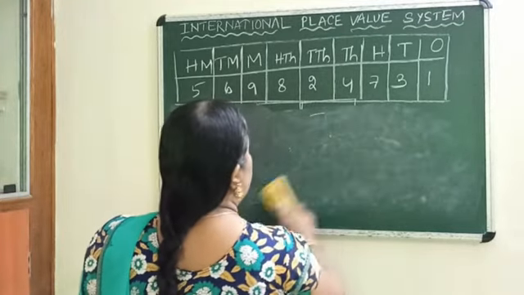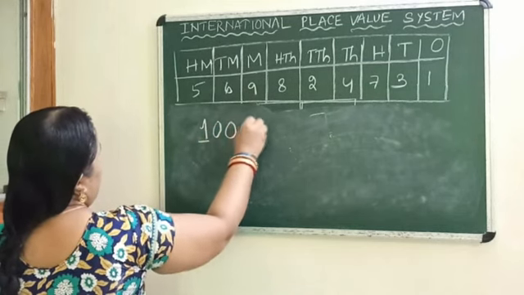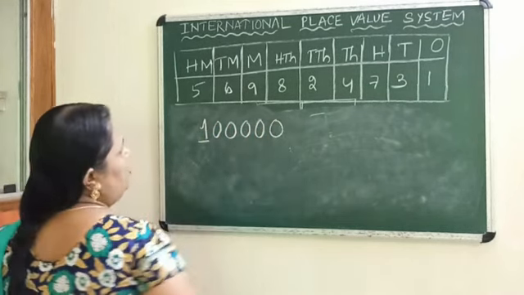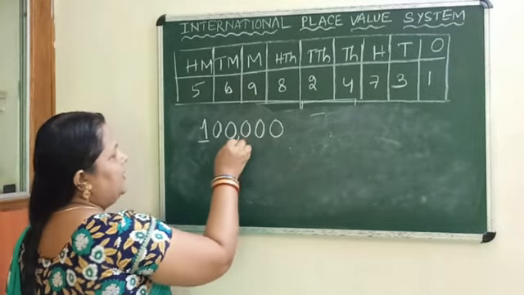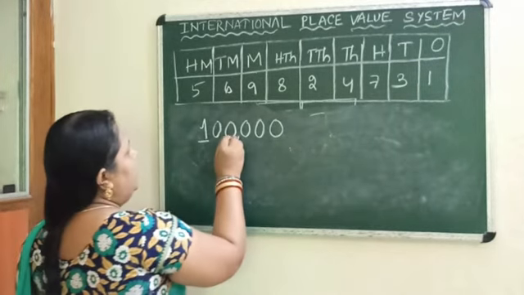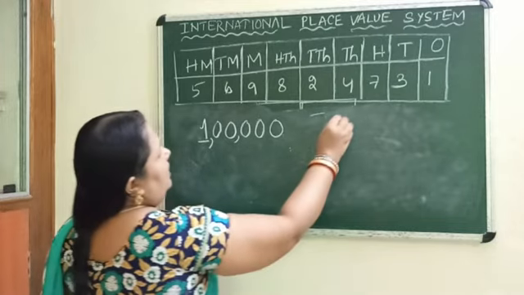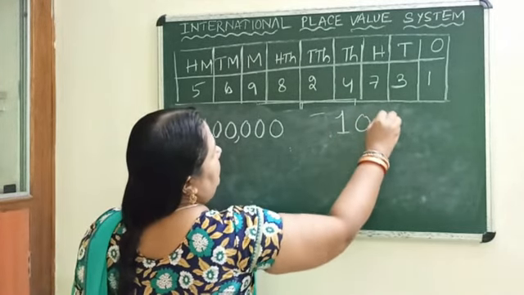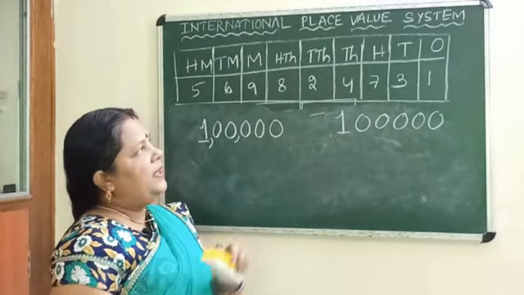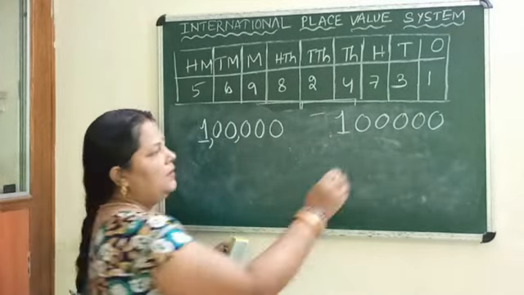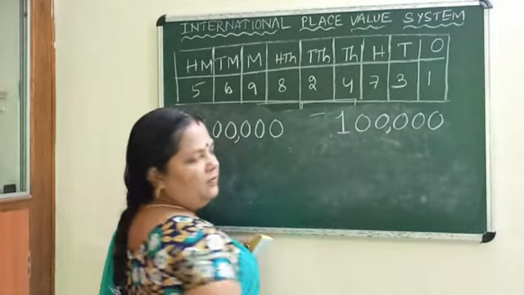Suppose I am writing here 1 lakh. How many zeros? 5 zeros. So where to put the comma? Leave the first 3 digits and give the comma, then the second 2 digits, then put the comma. Then again we are writing 1 lakh. How to put commas in the international system? 1, 2, 3, comma, then 1, 2, 3, the second group.